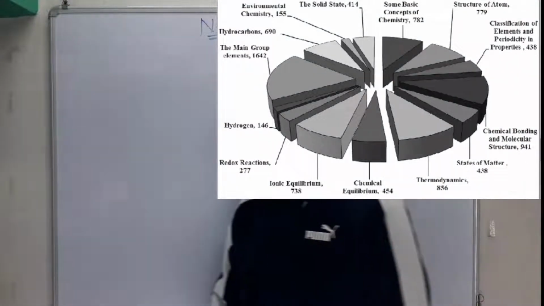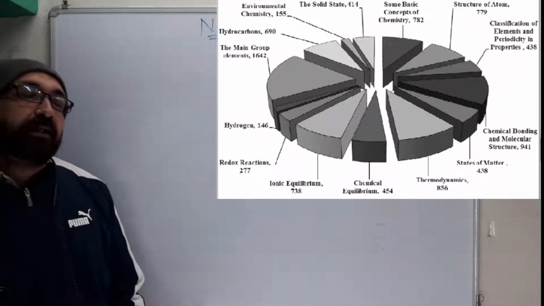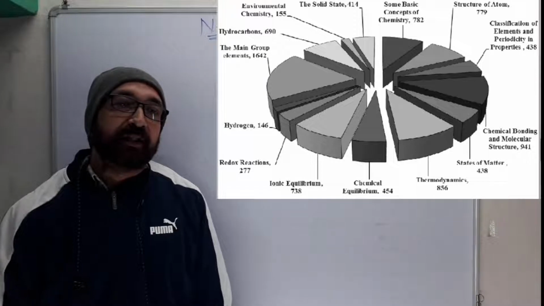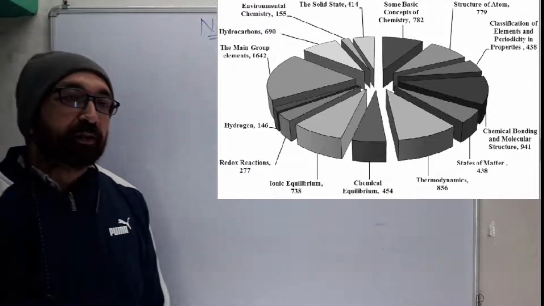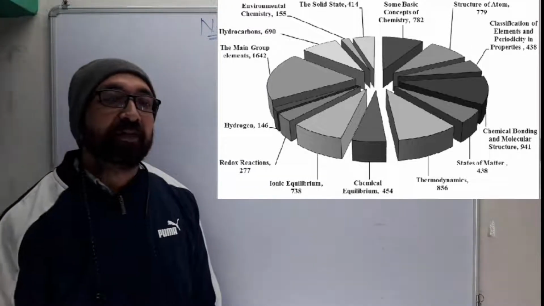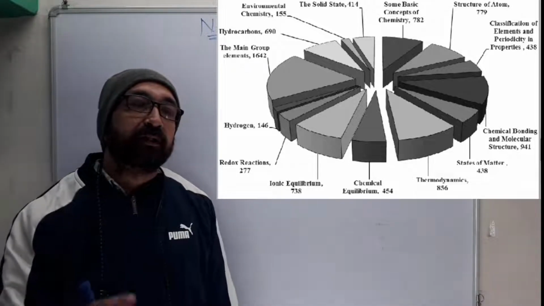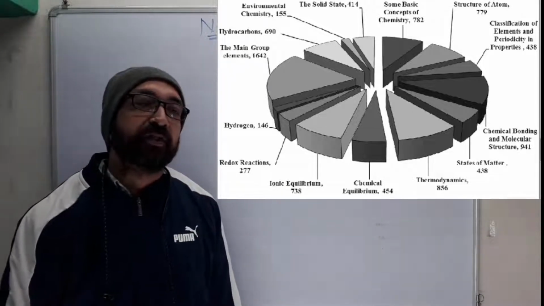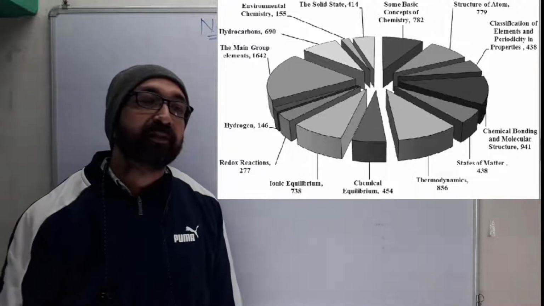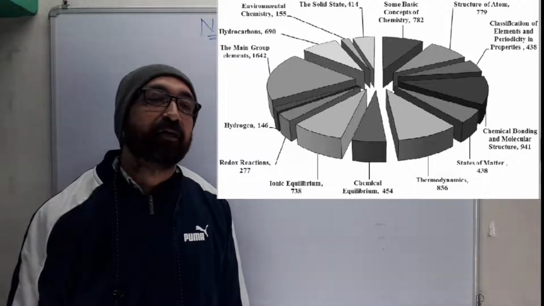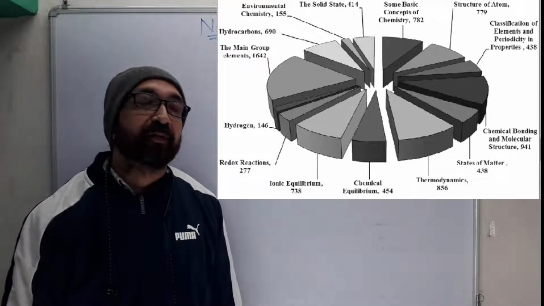You just see this data. Till now, the NEET and JEE Main examinations have happened over a couple of years. This is the data showing unit wise how they have asked the questions from each unit. If you could see, the main group elements is the leader here, right? Approximately 1642 questions they have asked from the main group itself.